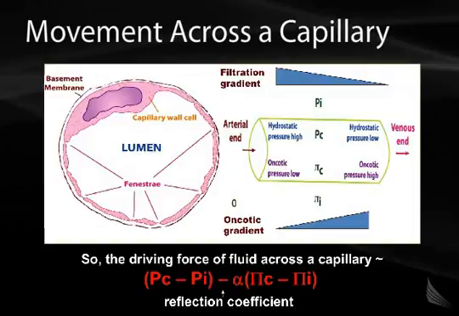There, the asymmetry in medium to large-sized molecules is much larger across that capillary membrane. Therefore, the reflection coefficient alpha approaches its theoretical maximum, which would be 1.